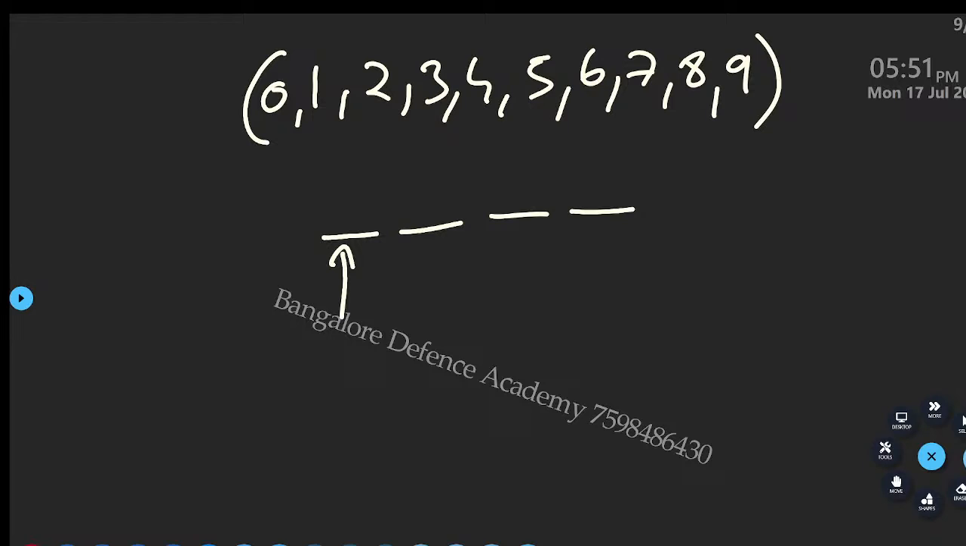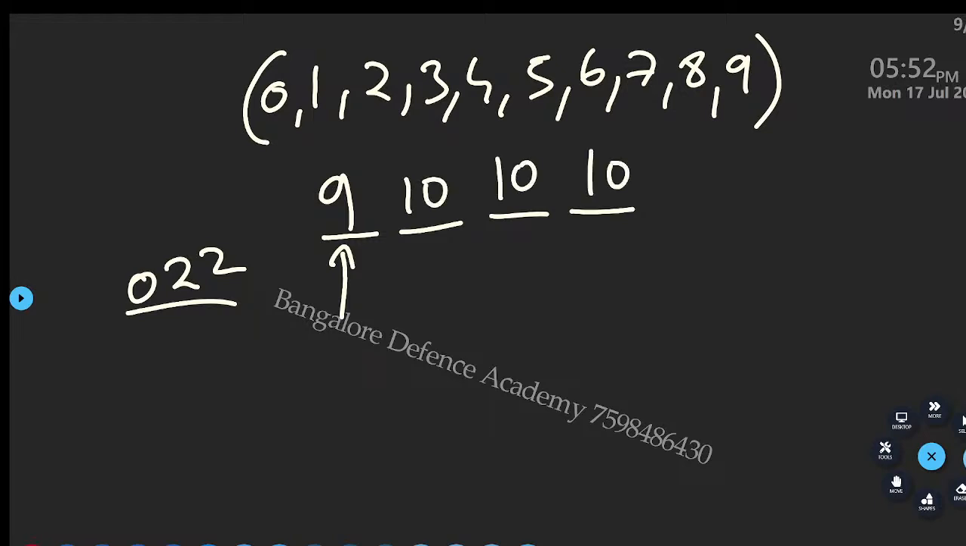Because see, if I say 022, is it a 3 digit number or a 2 digit number? 2 digit number. So can I take 0 in the first place? No. So I cannot take 0 in the first case. So remaining how much? 9. Now repetition. If repetition is allowed, how many numbers are there? 10. Again 10 can be used. Again 10 can be used. This is the answer. Do you understand?